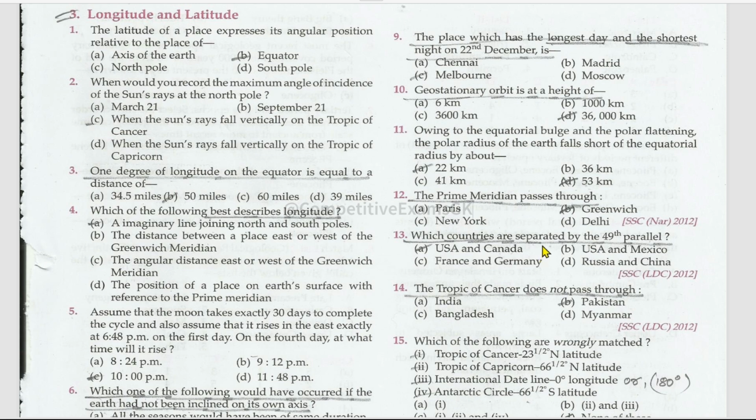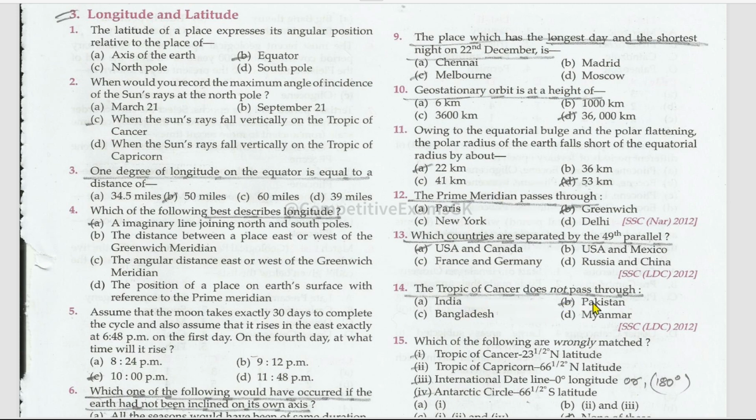Which countries are separated by the 49th parallel? USA and Canada. Which parallel is running in between the Andaman and Nicobar Islands, which separates the Andaman from Nicobar Islands? Okay, and what is the parallel that is dividing between them? Let's say we have two islands. I am not remembering their names actually. I remember that the 8-degree channel, 9-degree channel, and 10-degree channel are dividing the two or three islands actually. Once check those on the internet. Those are very important related to our India.